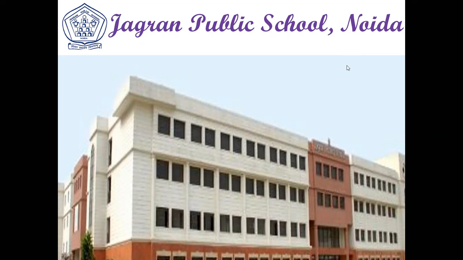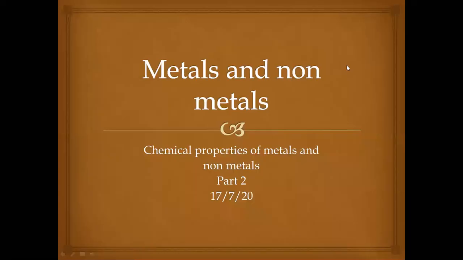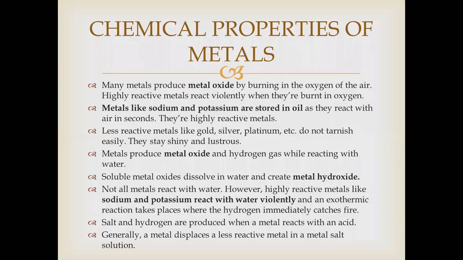In this session, we will discuss metals and non-metals. And in this chapter, we will discuss chemical properties of metals and non-metals. The physical properties of metals and non-metals you all did in part 1. So this is part 2 of metals and non-metals. So let's start with the chemical properties of metal.